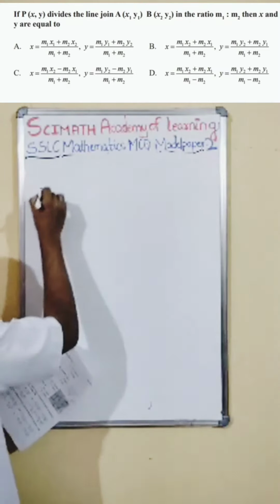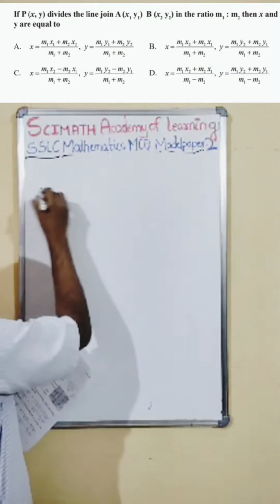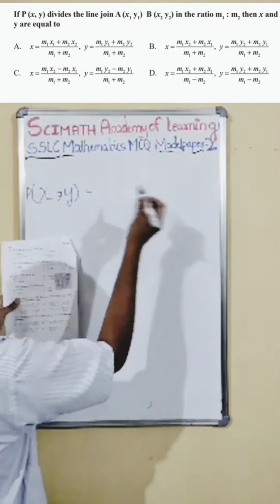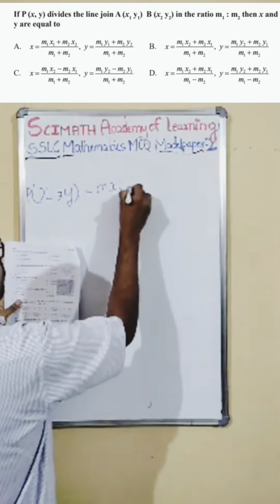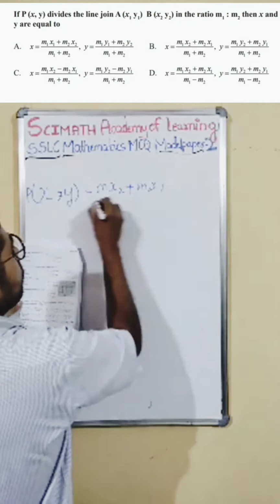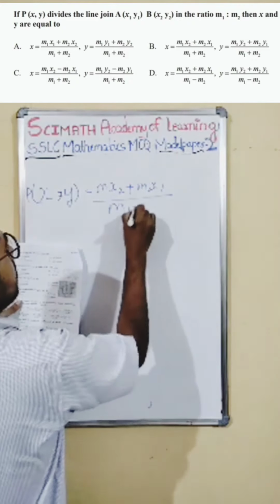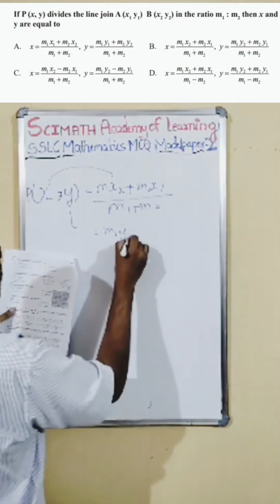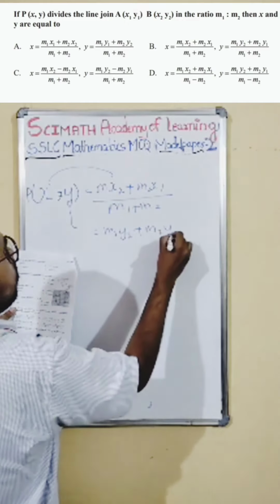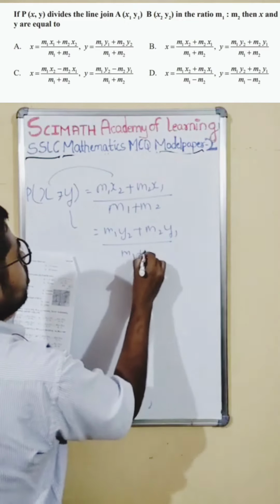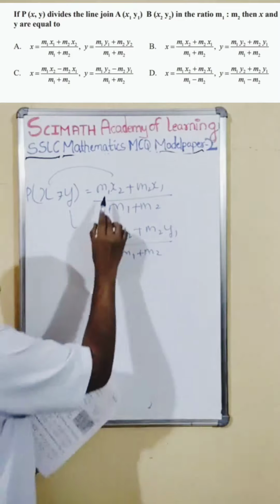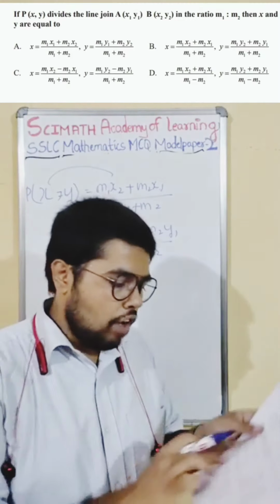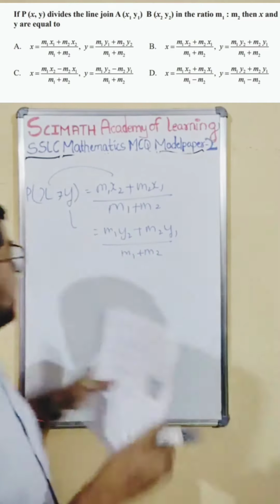Section formula, you know. P(x, y) is how much? So the section formula, if you see here, x equals (m1 x2 plus m2 x1) divided by (m1 plus m2). And for y, you know, (m1 y2 plus m2 y1) divided by (m1 plus m2). Remember here, 1 and 2, 2 and 1; 1 and 1 will not be together. This you remember. If you check all the options, option B is the right one for this.